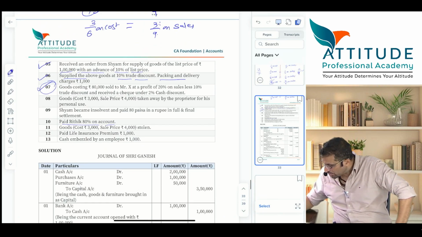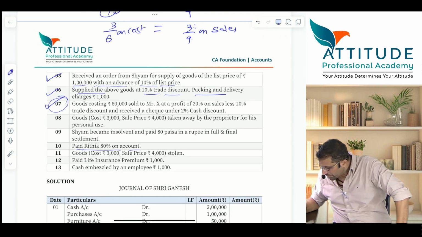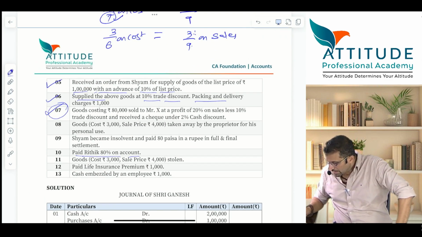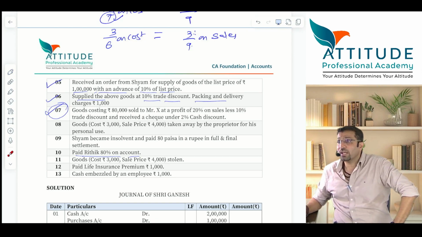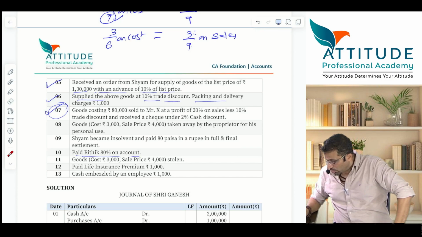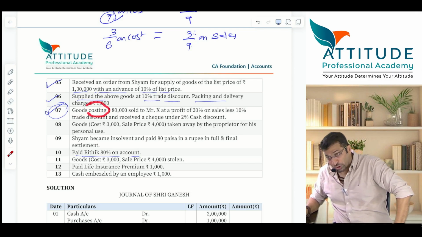Okay. Read the question. Now read the question. All of you loudly after me. Goods costing. Which is a punch word? Special effect. Goods costing